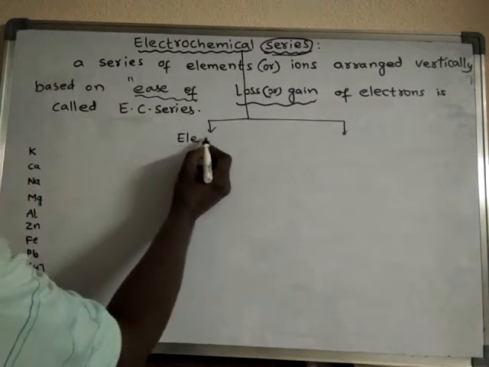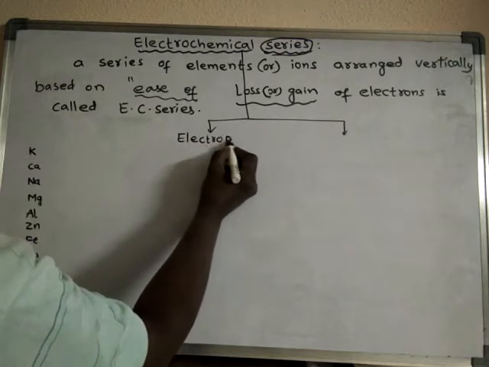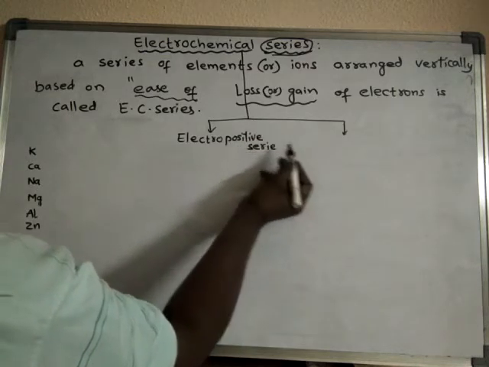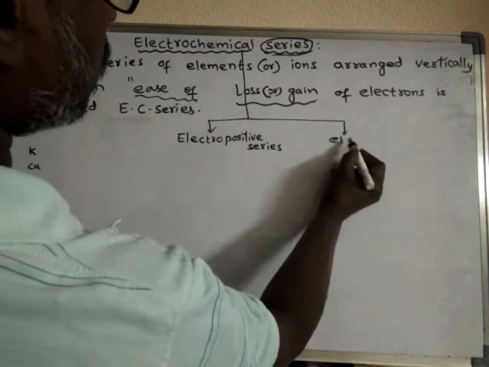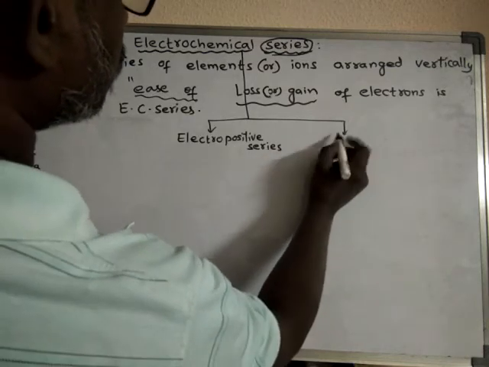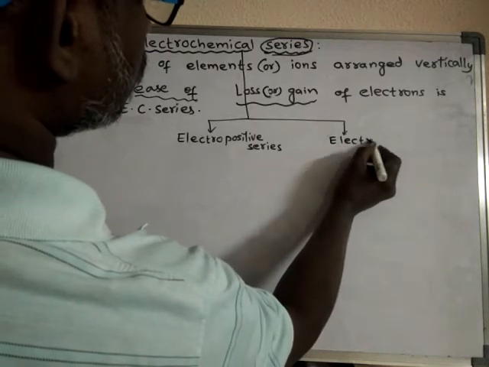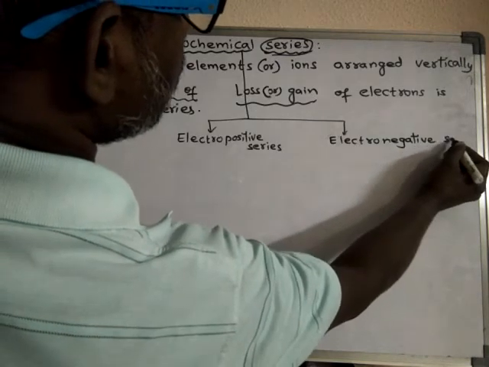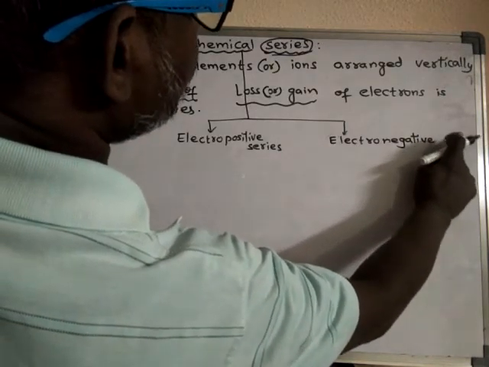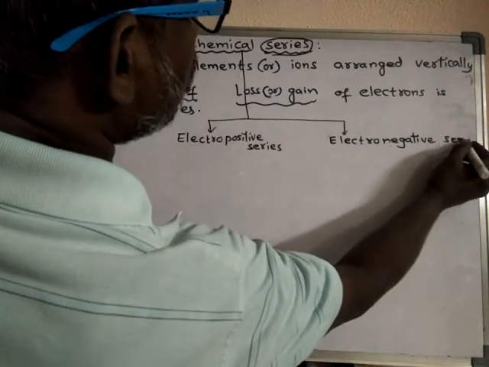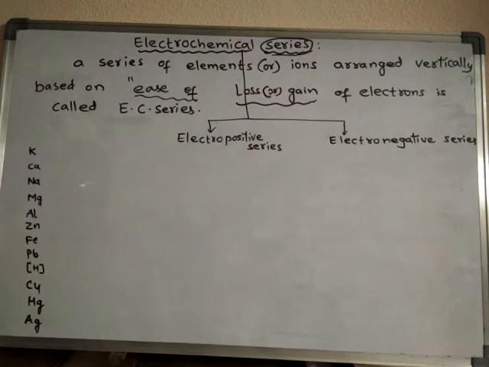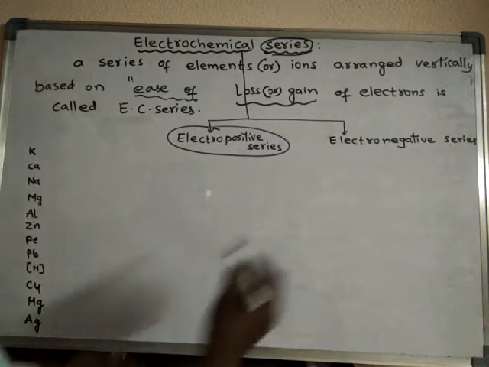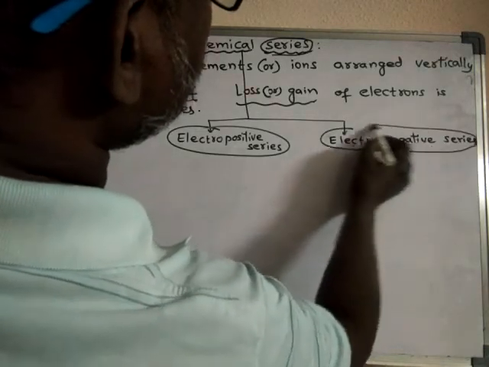Electropositive series and electronegative series. Electropositive series is related to metals and metal ions, whereas electronegative series is related to non-metals.